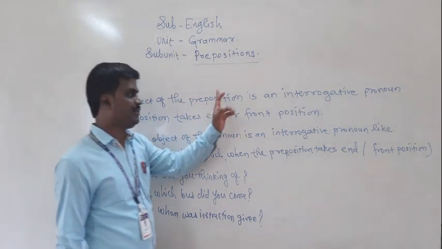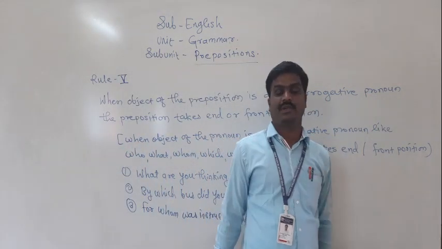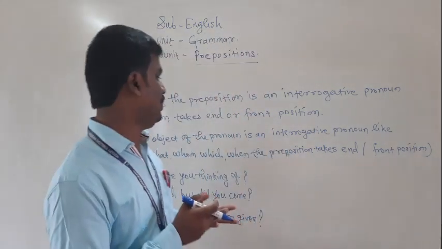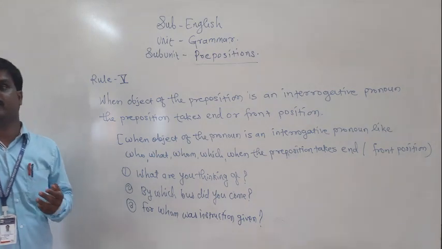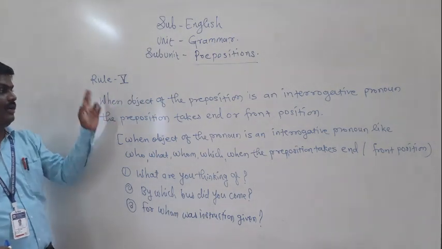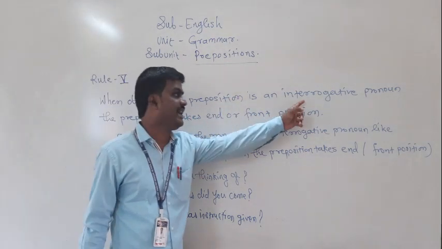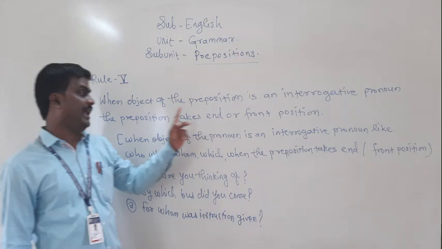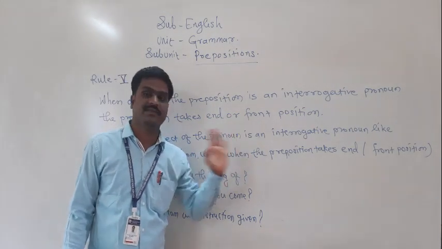When the object of a preposition is an interrogative pronoun. Interrogative pronouns means who, what, whom. These are the WH words that are called interrogative. When the object of the preposition is an interrogative pronoun, the preposition takes the end or front position.